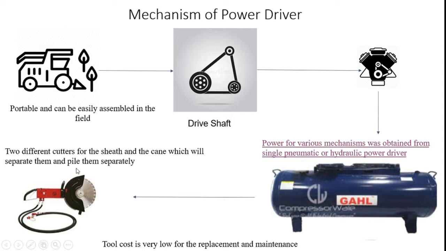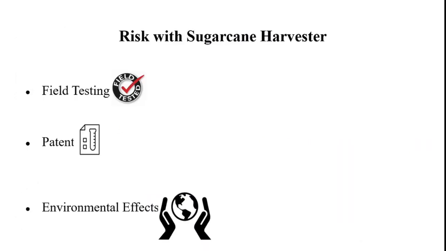So two different cutters for the sheath and the cane will separate them and pile them separately. Of the two cutters, one is the top cutter and the other is the bottom cutter. Why do we need a top cutter? Because we harvest the sugarcane from the bottom side and also the top side. This machine can be converted into portable form and easily assembled in the field itself. These are all the advantages of the new portable machines.